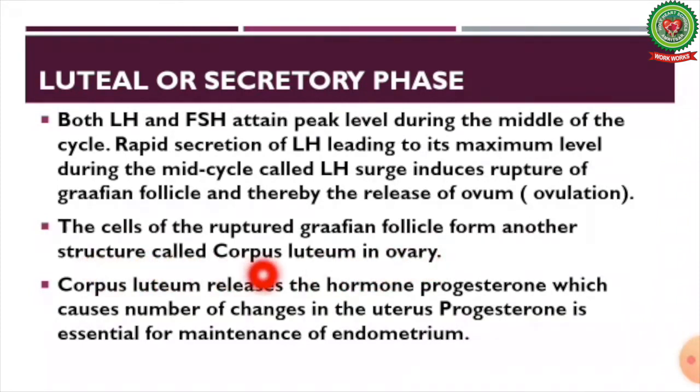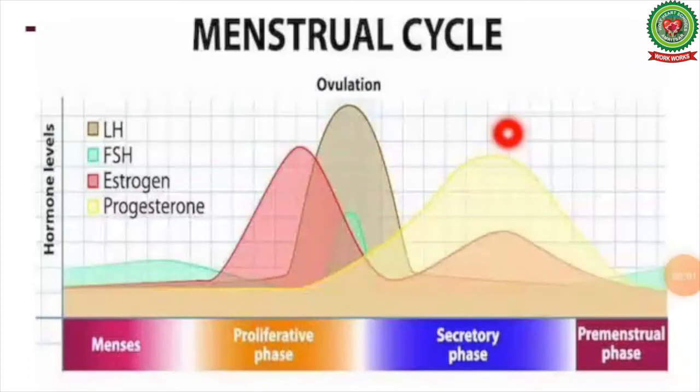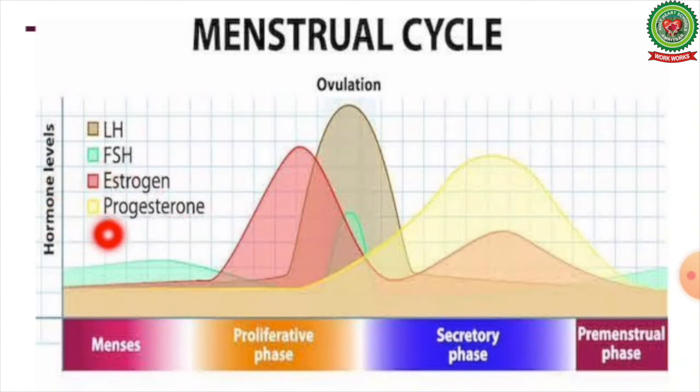The corpus luteum releases the hormone progesterone, which causes a number of changes in the uterus. Progesterone is essential for maintenance of the endometrium. In this image, we can see the level of pituitary hormones and the level of ovarian hormones during the menstrual cycle.